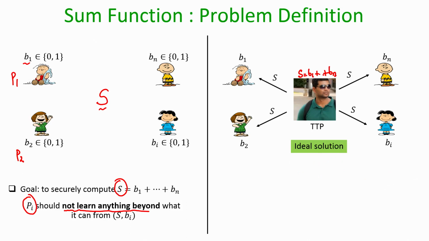Because this is the most secure protocol that you can think of. In this process, what information does any party learn about another party's input? Nothing. There is only one communication happening between every party and the TTP. The party sends the input, gets back the output, that is all. If I consider, say for instance, party P2, will it learn anything about B1, B2, Bi, Bn when they are communicating to the TTP? The answer is no, because that communication is happening over secure channels, and anyhow S is learned by everyone.